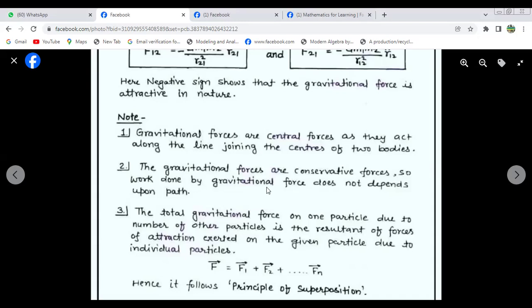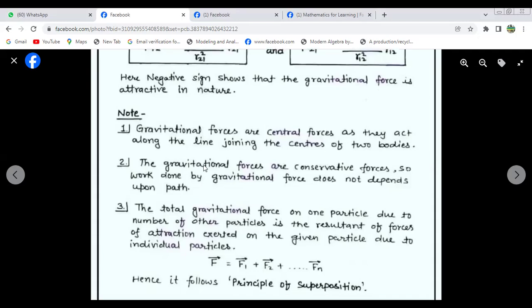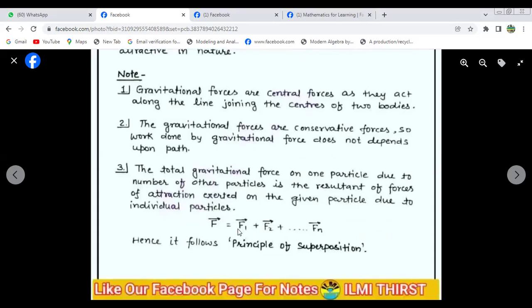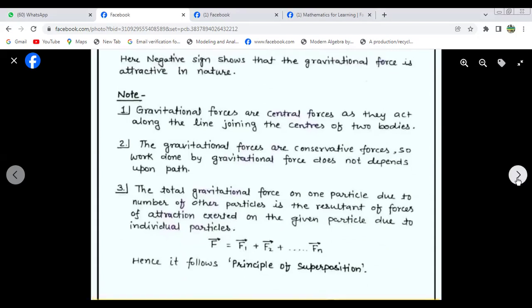Another one: gravitational forces are conservative forces, so the work done by the gravitational force does not depend upon the path. The total gravitational force on one particle due to a number of other particles is the resultant of the forces of attraction exerted on the given particle by the individual particles. So the total force is the vector sum of the forces, as it follows the principle of superposition.